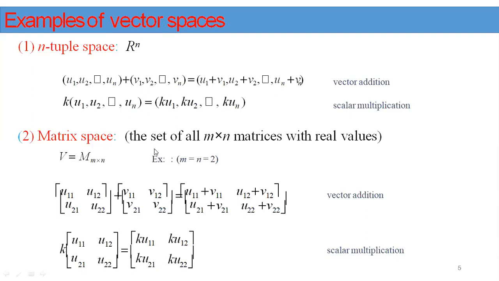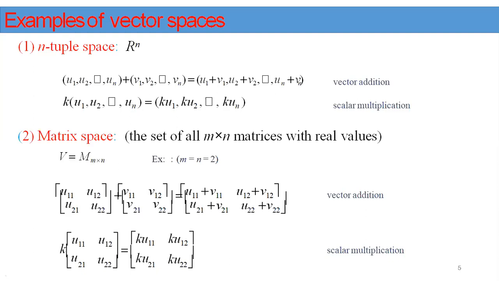Now coming to the set of all m by n matrices with real values. The entries of the matrices are real values. Here you must mention that the matrix entries are compulsorily real values. Therefore, we can define the set V as the set of all matrices of order m by n. Like the above example, where we already proved that R to the power of n is a vector space.